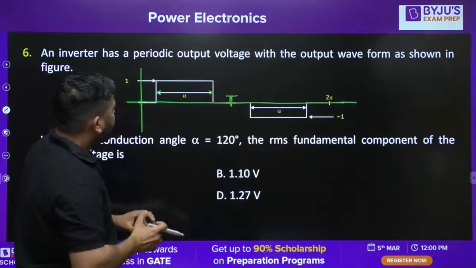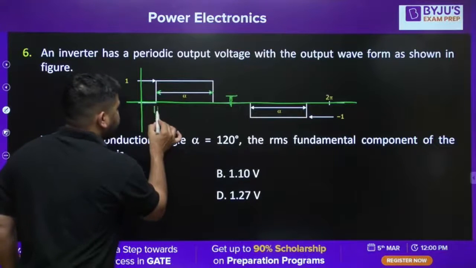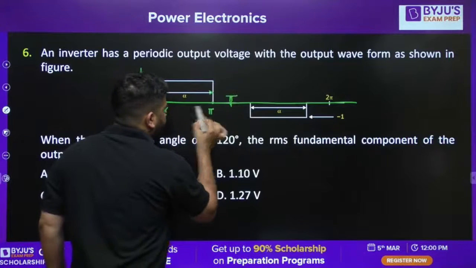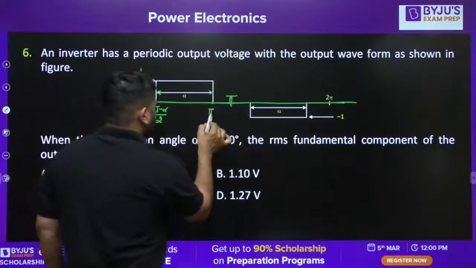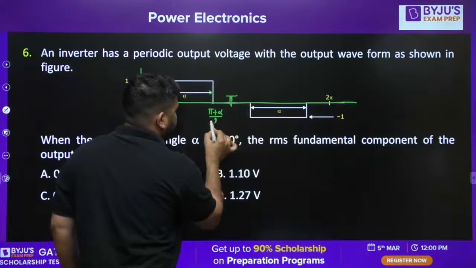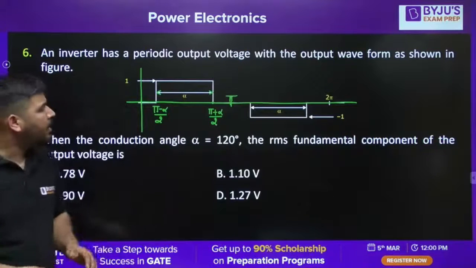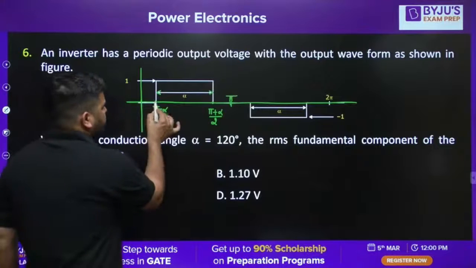So the remaining interval is pi minus alpha. So you can say that this is pi minus alpha by 2, and this will be pi plus alpha by 2. I hope it is clear. So we have calculated this instant and this instant, because it's a symmetric structure.